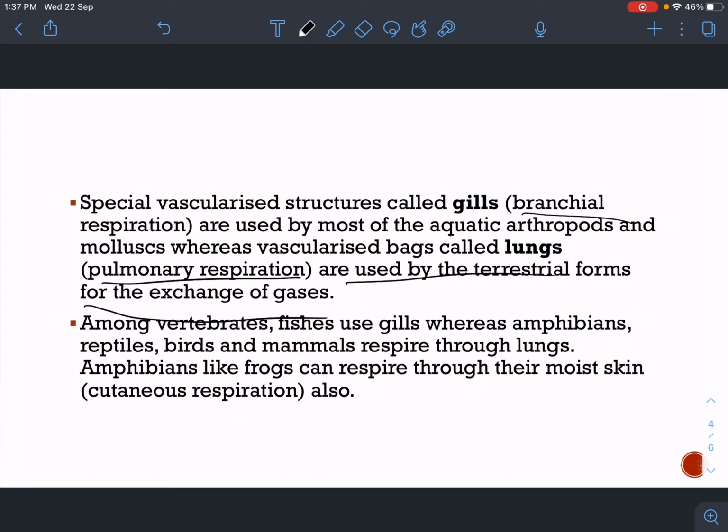This can be seen in the case of aquatic arthropods, mollusks, and in case of pulmonary respiration, lungs are used, which can be seen in the case of terrestrial forms. Among vertebrates, fishes use gills, whereas amphibians, reptiles, birds, mammals respire through lungs. Animals like frog can respire through their moist skin, also known as cutaneous respiration.